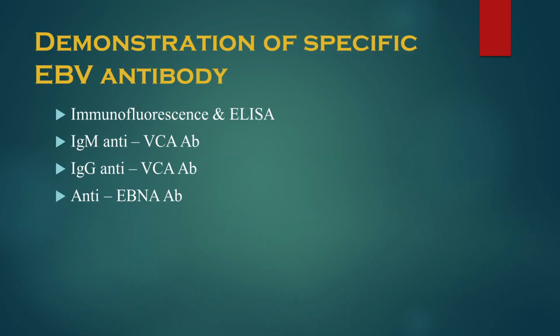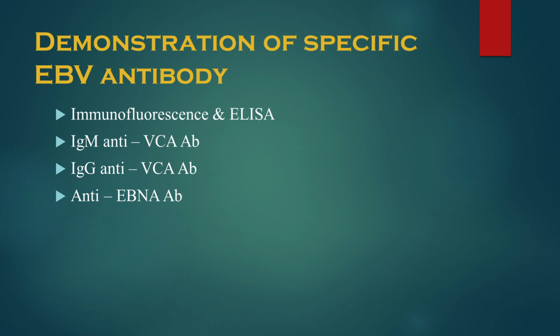Whereas to detect the specific EBV antibody, we can use immunofluorescence and ELISA. Here, the IgM anti-VCA antibody is important. What is VCA? VCA is viral capsid antigen. Against this antigen, IgM antibody occurs. This gives a clear indication that it is a primary infection.